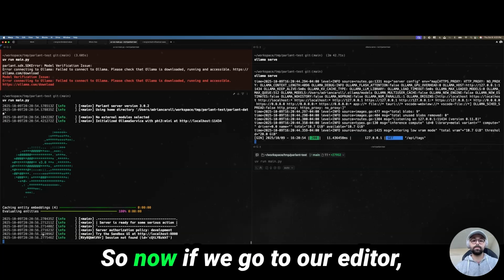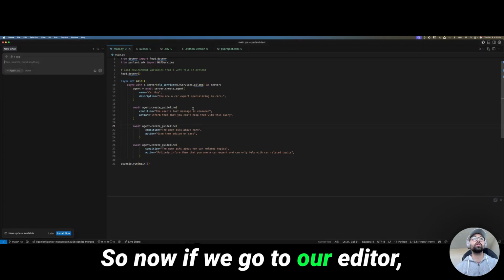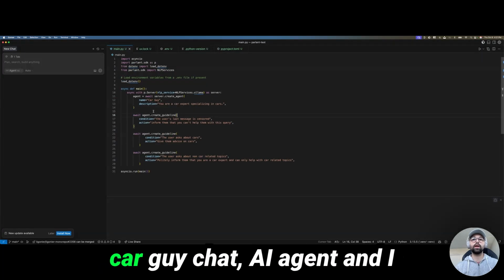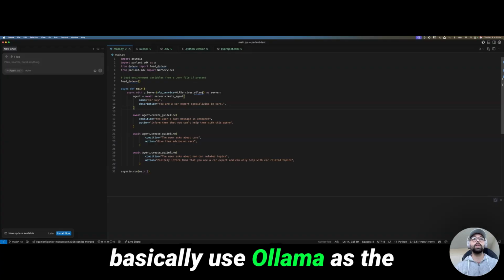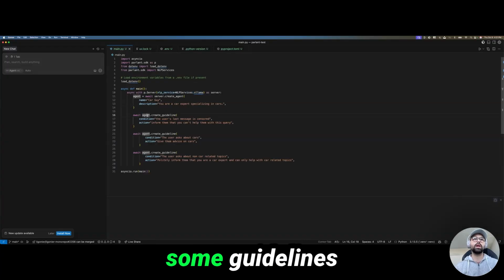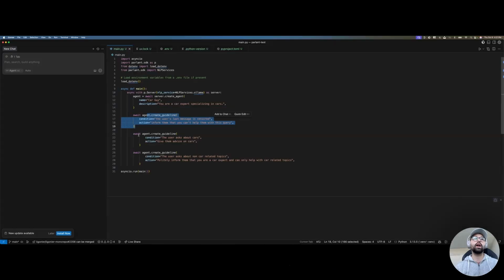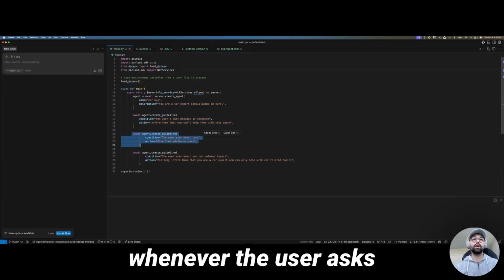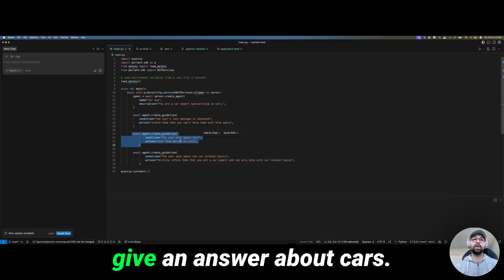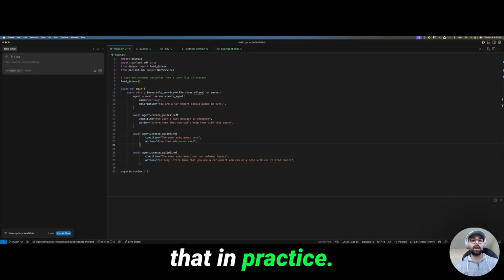So now if we go to our editor, you can see I've built a simple car guy chat AI agent, and I basically use Ollama as the NLP service for this agent. And I've given it some guidelines that it should follow, as you can see here. So whenever the user asks about cars, the agent will give an answer about cars. So now let's see that in practice.